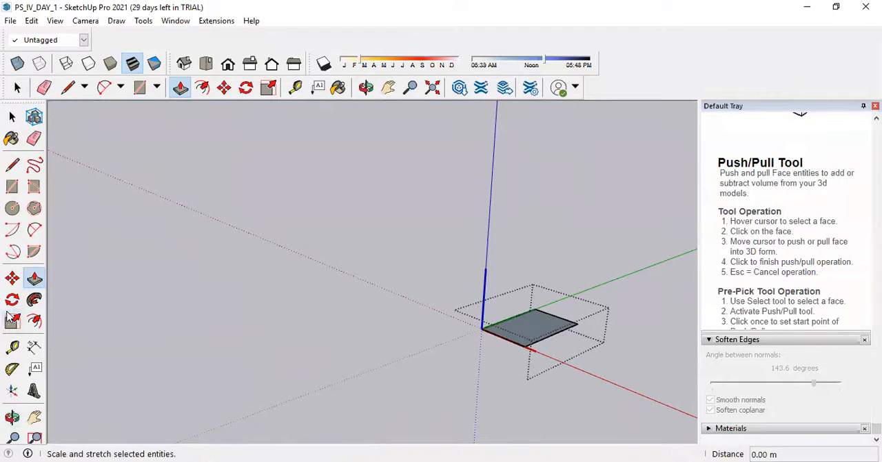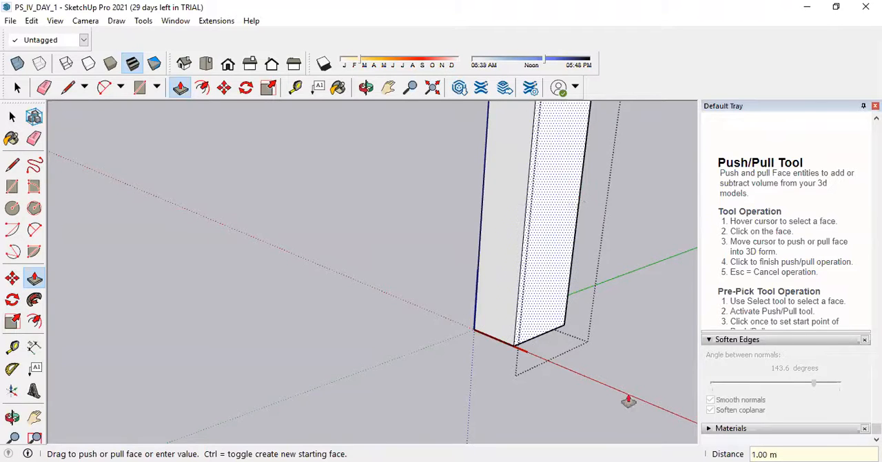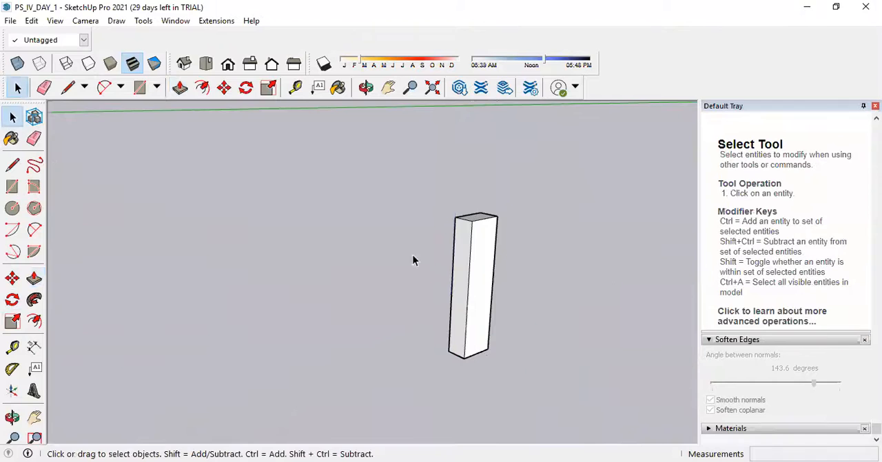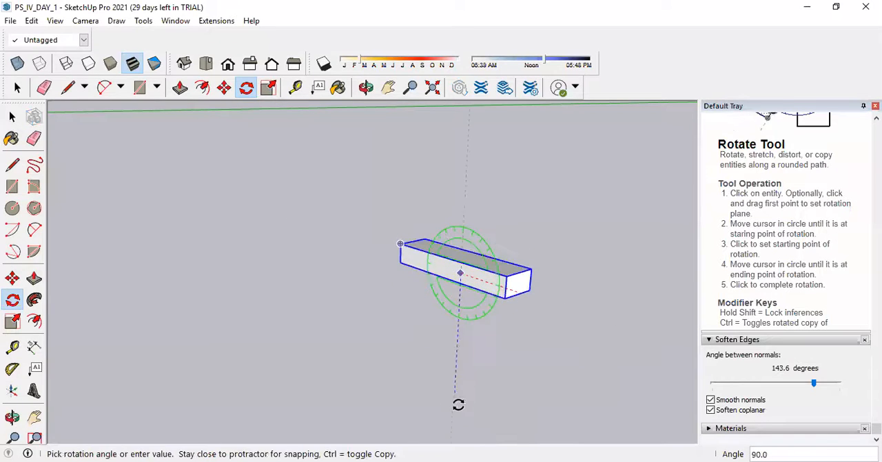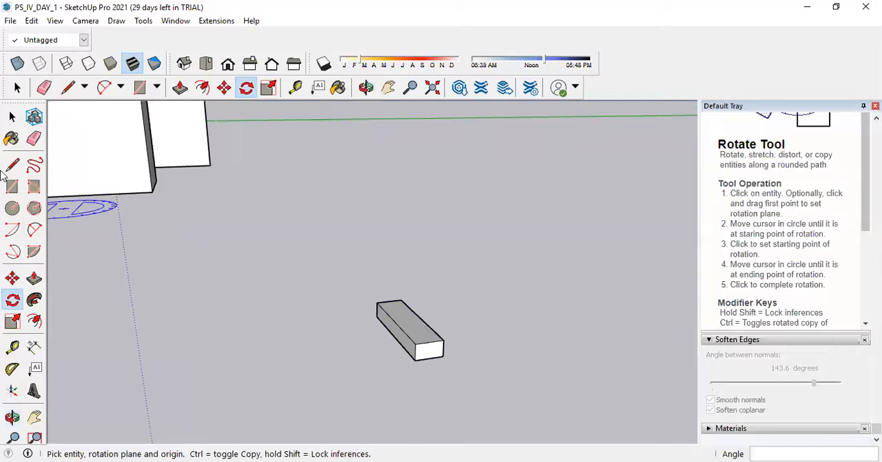Then select the push pull tool. What is the width of a staircase? Width of the door, like 1.2. Okay, 1, enter. Now see, this is my component. It should look like a step, then I have to rotate it. Now see, this is a single step which I have prepared.